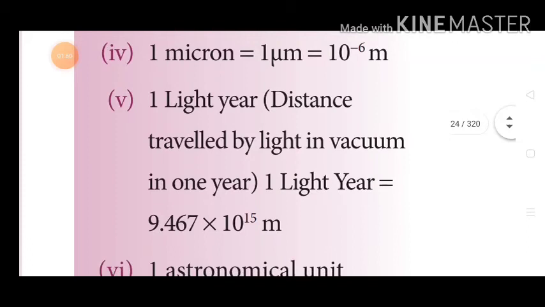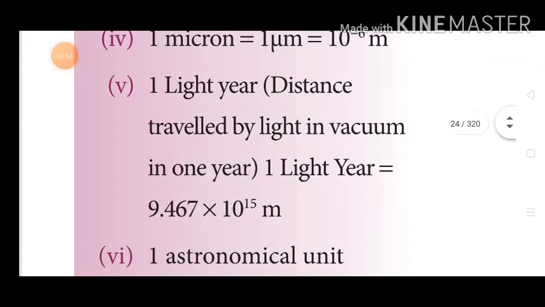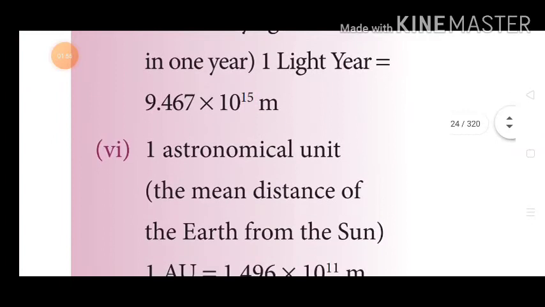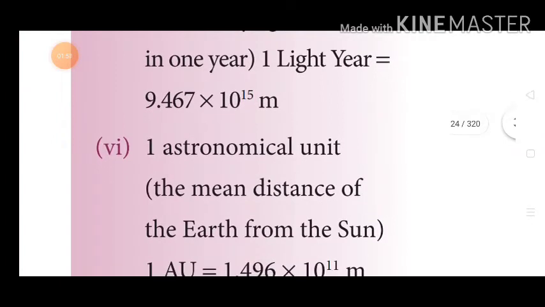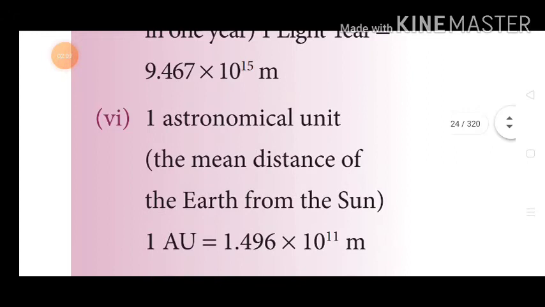Likewise, 1 light year is equal to 9.467 into 10 power 15 meter. 1 astronomical unit means the mean distance of the earth from the sun, which is given: 1 AU is equal to 1.496 into 10 power 11 meter.